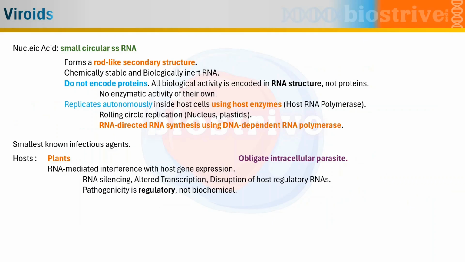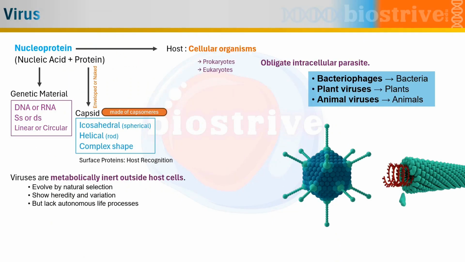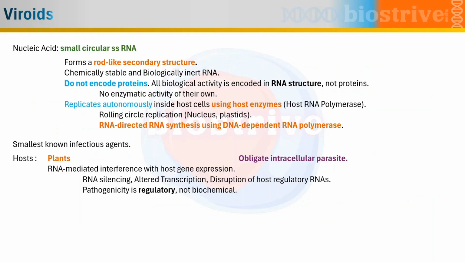The second non-cellular organism we will talk about is viroids. Now these viroids are chemically nucleic acids. How are they different from viruses? Viruses were nucleoproteins, which means nucleic acids as well as proteins, whereas viroids are only nucleic acids. And the nucleic acids are very specific, like they are small circular single stranded ribonucleic acids. They will form a rod like secondary structure, and that is why they are chemically stable but biologically inert RNA, we can say. Another important characteristic to remember in case of viroids is they do not encode for proteins.